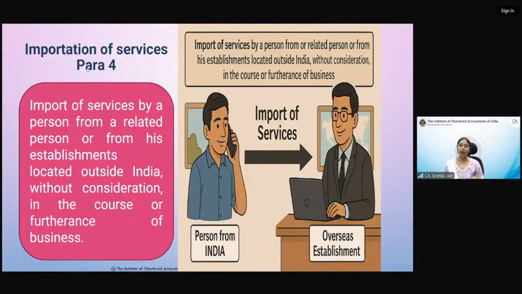Now we come to para 4 of importation of services. Para 4 says import of services by a person. Now here you have to remember that consideration is not there. Import of services by a person from a related person or from his establishments located outside India. So either the services have been imported by one person from his related person, or from any of his establishments outside India.